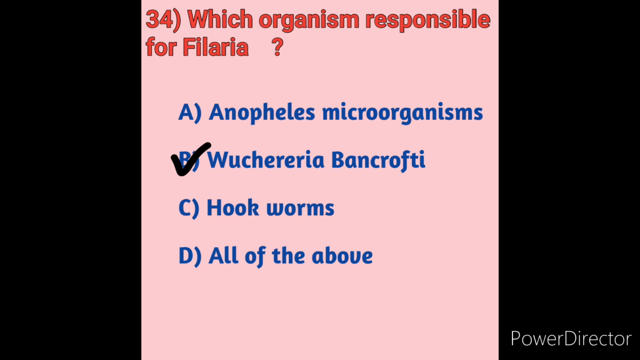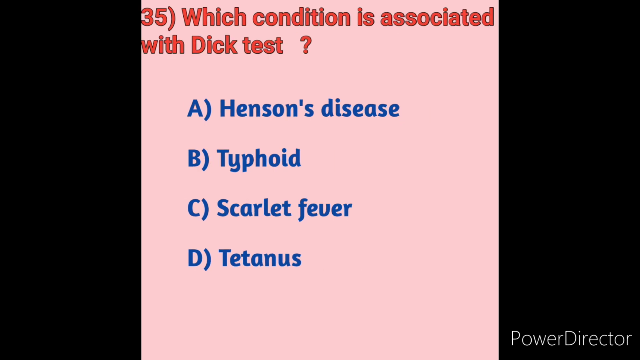Next we will move on to question number 35. Which condition is associated with the Dick test? We will see the options first. Option A, Hansen's disease. Option B, typhoid. Option C, scarlet fever. Option D, tetanus.